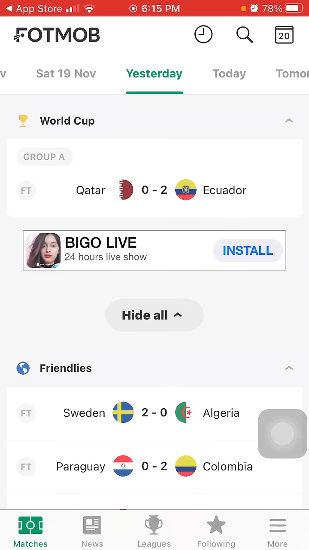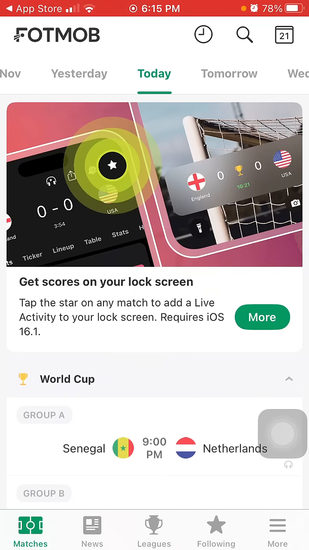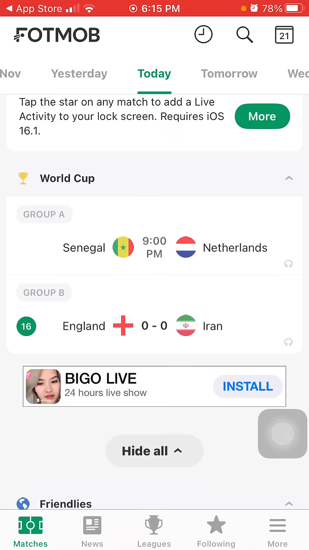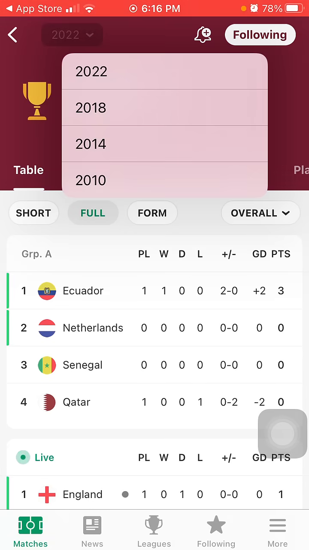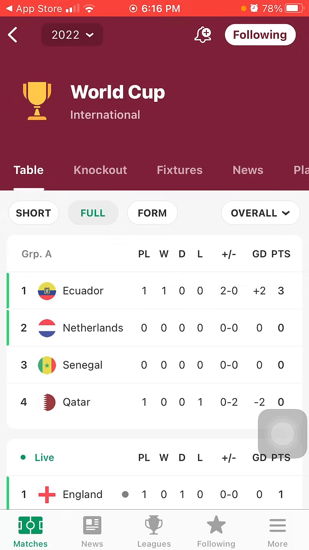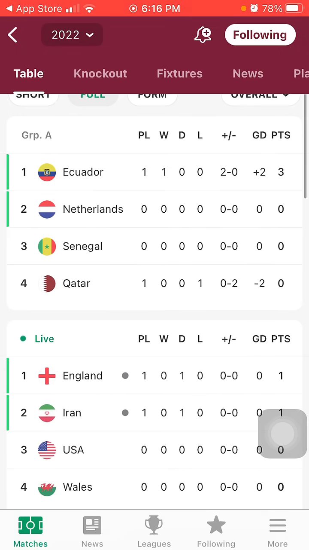If you tap on today, here we have option the World Cup. Now tap on World Cup. Now we have World Cup International 2022. If you want to see the previous one, then select the year. Here you have everything to see the football World Cup coverage, goals, teams and everything.